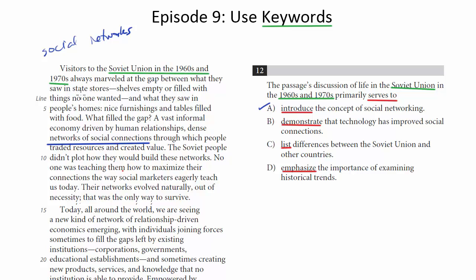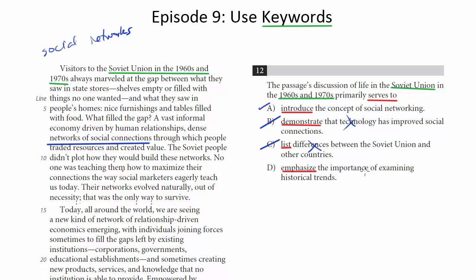Is this to demonstrate that technology has improved social connections? Notice nothing in this paragraph says anything about technology. In fact, it doesn't say that technology played any role in this process. Later we'll talk about technology, but that's not the purpose of this opening paragraph. List differences between the Soviet Union and other countries. They don't mention other countries here, nor do they mention any differences.